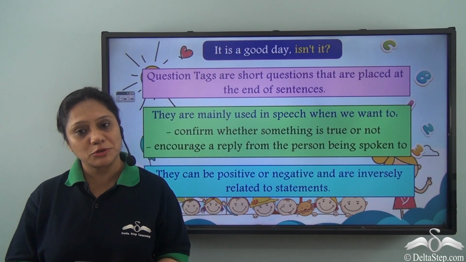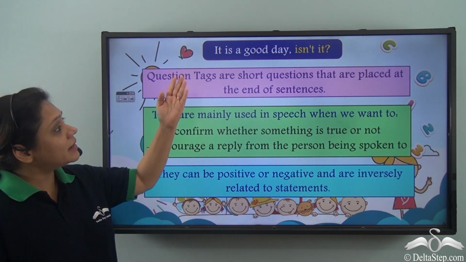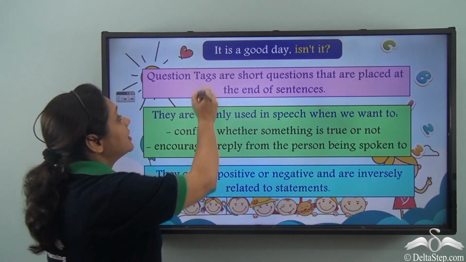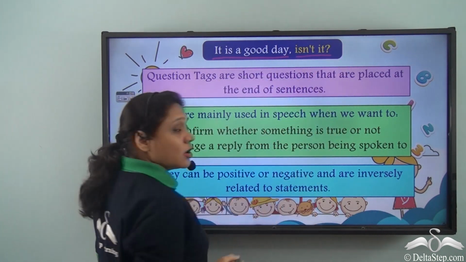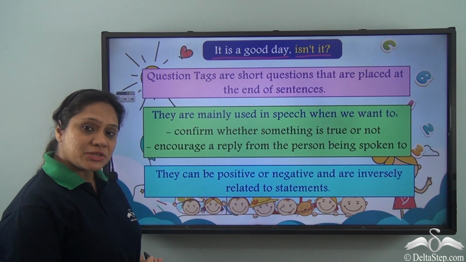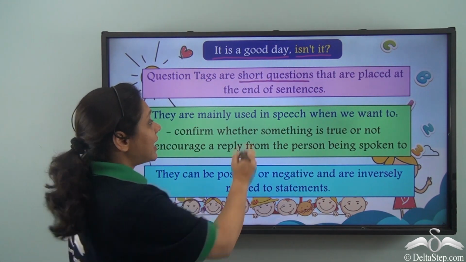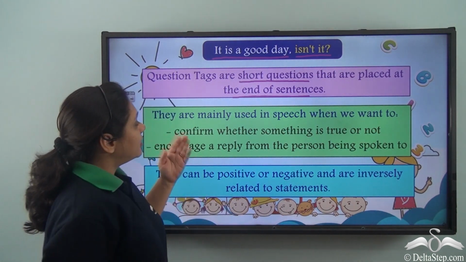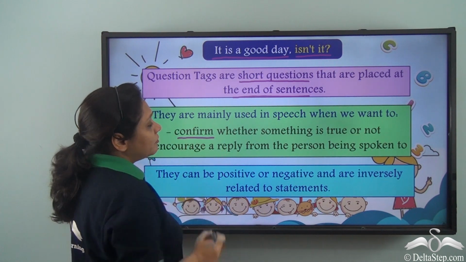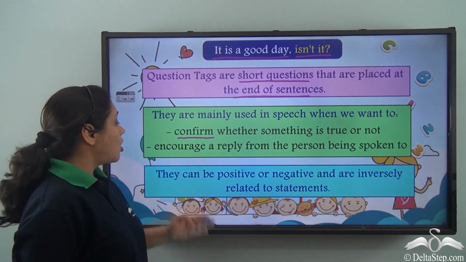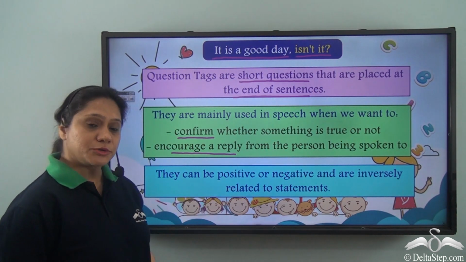We have already learnt about question tags, and we know that in an interrogative sentence like "It is a good day, isn't it?", "It is a good day" is a statement and "isn't it" is the question tag. So what are question tags? Question tags are short questions that are placed at the end of sentences. They are mainly used in speech when we want to confirm whether something is true or not, or to encourage a reply from the person being spoken to.